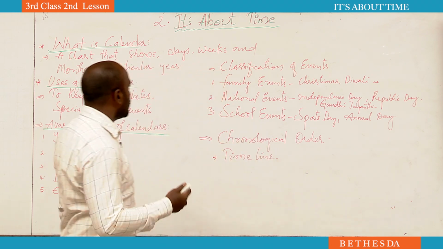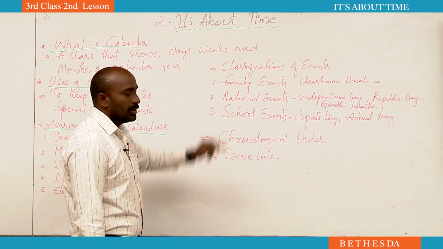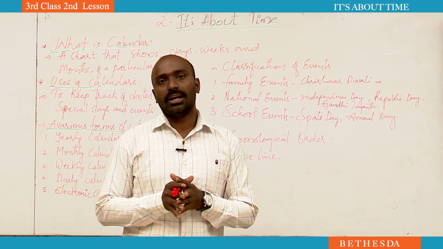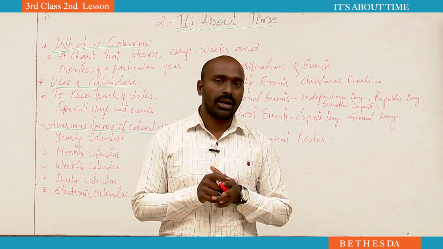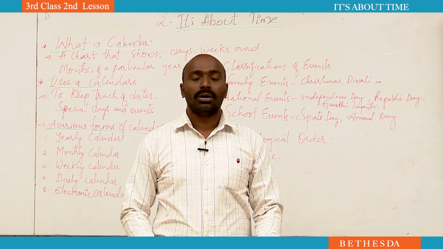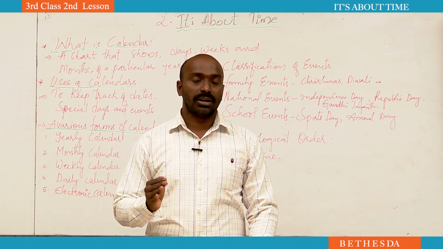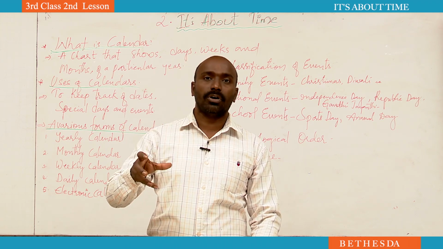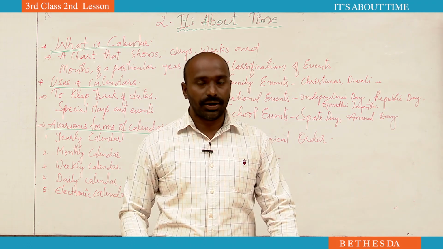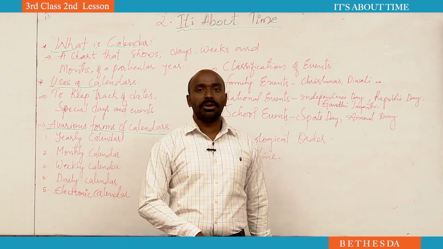Okay. Now let us study the classification of events. Calendars are made on the classification of events. When we see the calendar, most of the time our eyes immediately go to how many holidays are there, how many Sundays are there, how many days they are giving for Pongal holidays, Dasara holidays, Christmas holidays, summer holidays, and when the school is going to reopen.